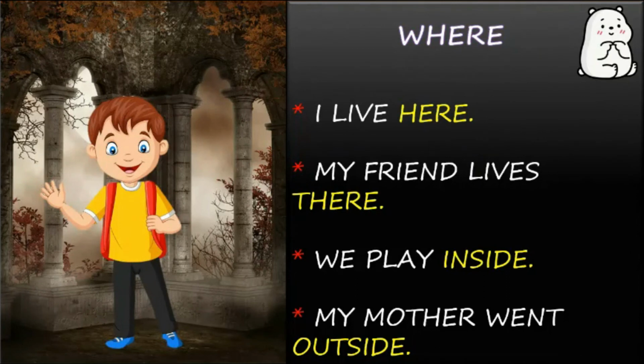Outside. So these are the adverbs here, and let's have a quick spelling check. Here. There. Inside. Outside. Okay?